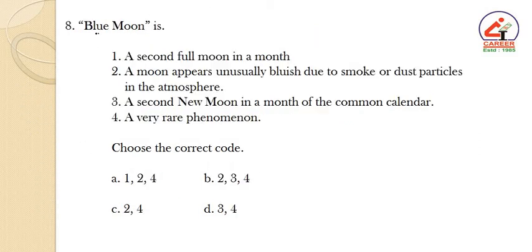Coming to the 8th question. Blue moon is, statement 1, a second full moon in a month, and statement 2, a moon that appears unusually bluish due to smoke or dust particles in the atmosphere, and statement 3, a second new moon in a month of common calendar, and the 4th statement, a very rare phenomenon.